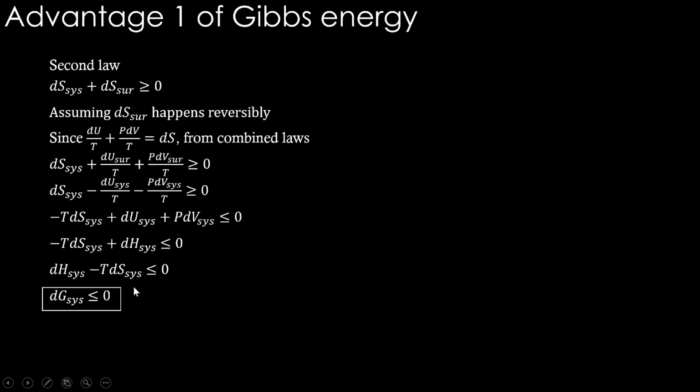The only assumption we have made in this is whatever entropy change that is happening in the surrounding happens reversibly. That is usually the case, because surrounding is a huge reservoir, so therefore we can consider this to be a fair assumption. In that case, dG system being less than or equal to 0 is enough to identify whether a process is feasible or not. Okay, so this is going to be done only for the system.